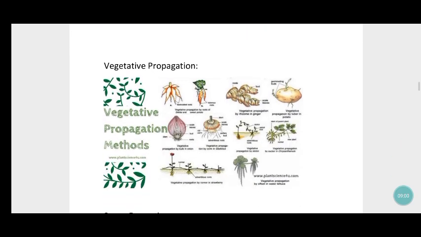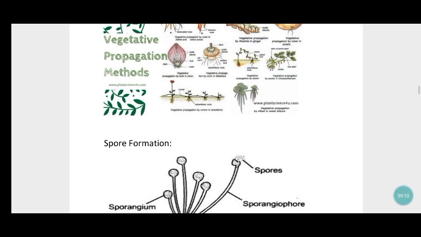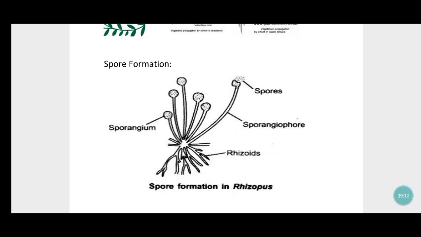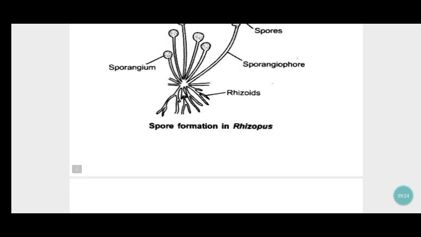And third, vegetative propagation, where plants are obtained from the parts of the plants itself. For example, hibiscus, potato, ginger. The fourth, spore formation: the spores produced from the sporangium are blown away, then new plants are formed. Now we know about asexual reproduction and its types.